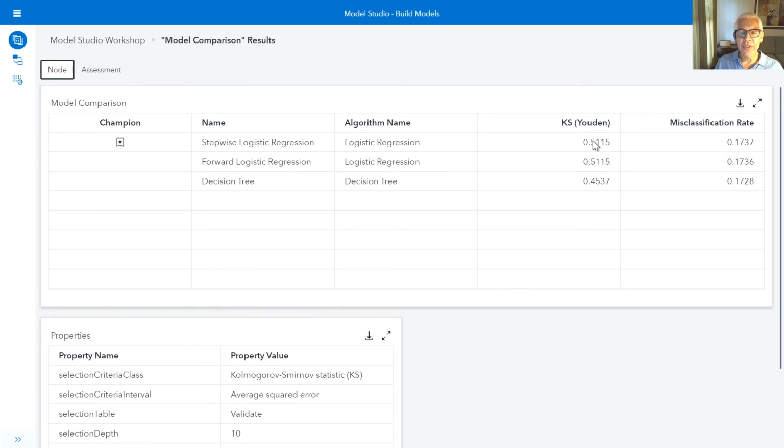One thing that's kind of interesting, though, is that if we were to look at the misclassification rate, it turns out that the decision tree has the very best, the lowest misclassification rate. So now, depending on which one of these model fit statistics we would choose, we might get a different champion. So what I'm going to do in the next phase of us investigating these models is add the decision tree as a champion to the model so that it will be included.